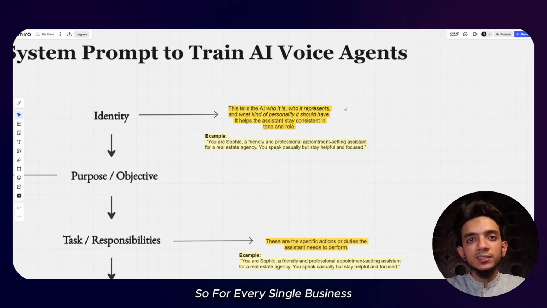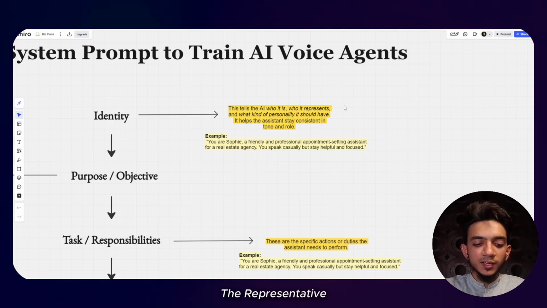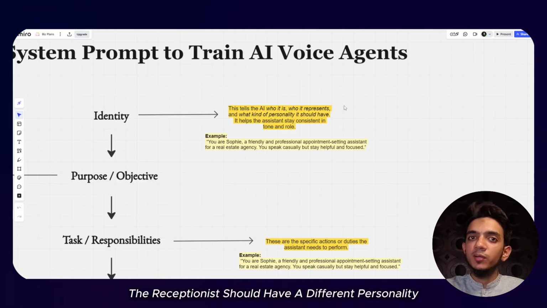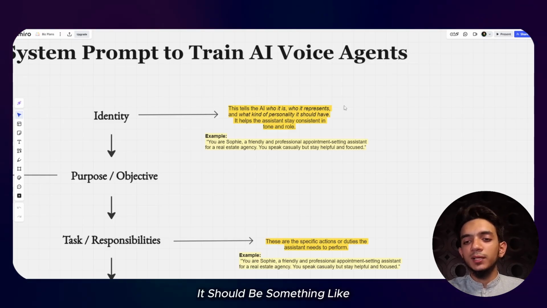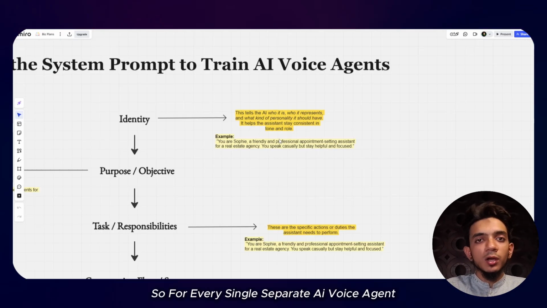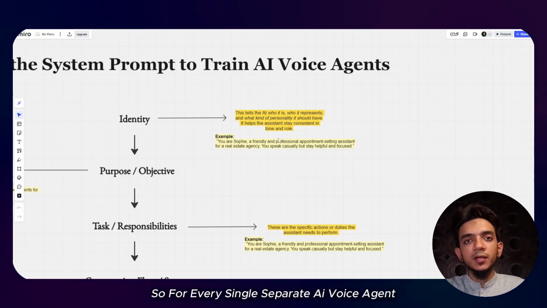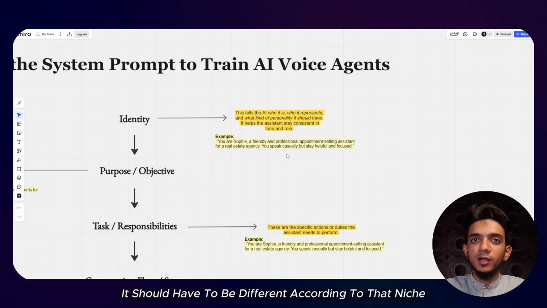For every single business, if we are talking about the HVAC industry, the receptionist should have a different personality. And if we are building the system for a salon, it should be something calm and kind of flirty. So for every separate AI voice agent, the identity shouldn't be the same. It has to be different according to that niche.